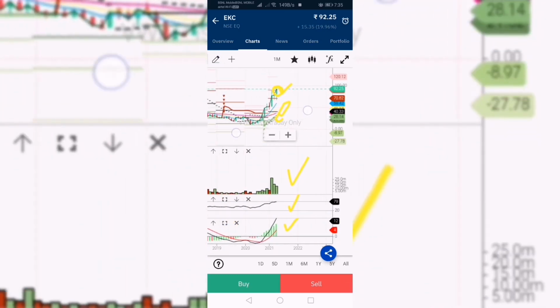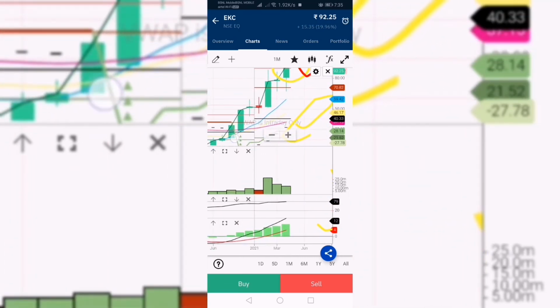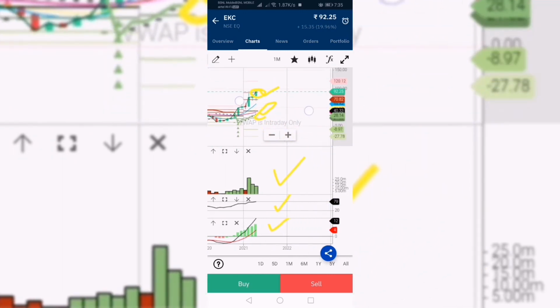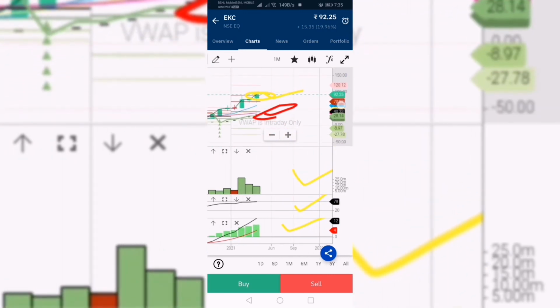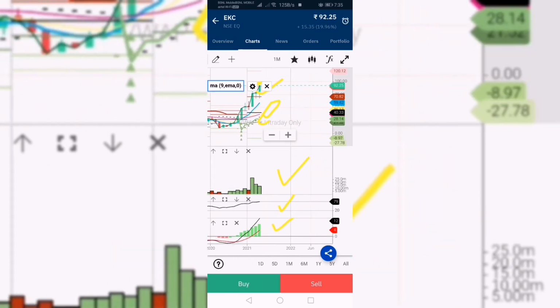All indicators okay. Here bullish crossover, it's going up and up and up. In the monthly chart also the target is 120. You can see for long term the target is 120.